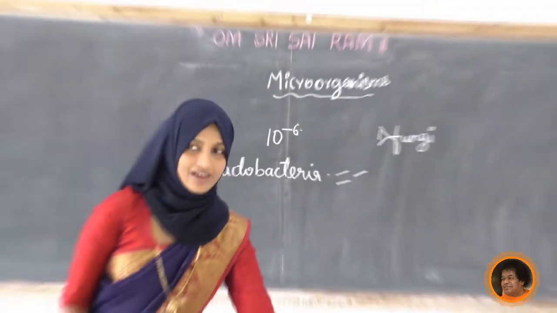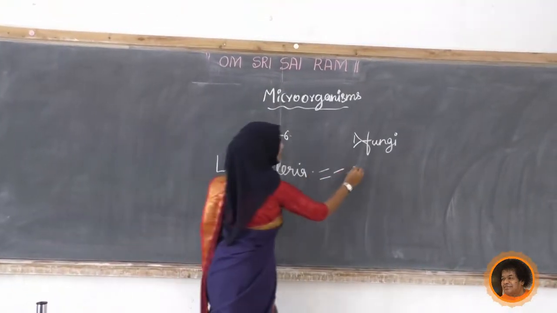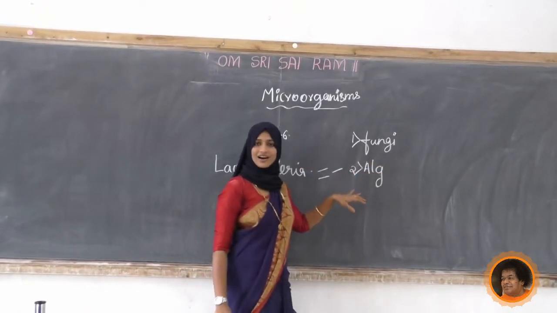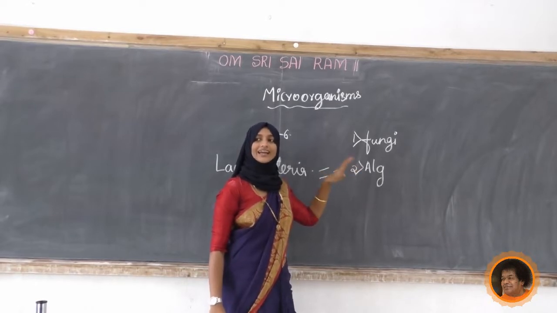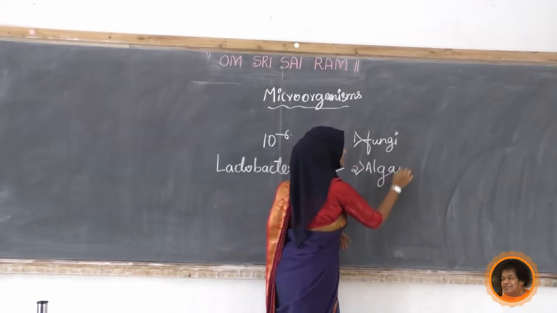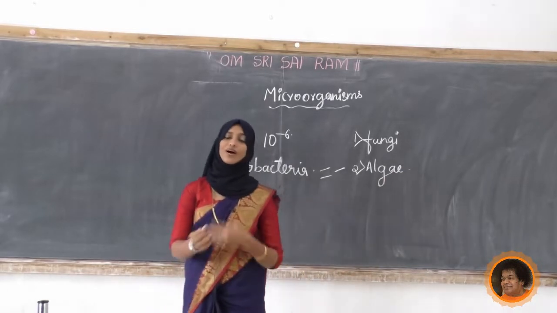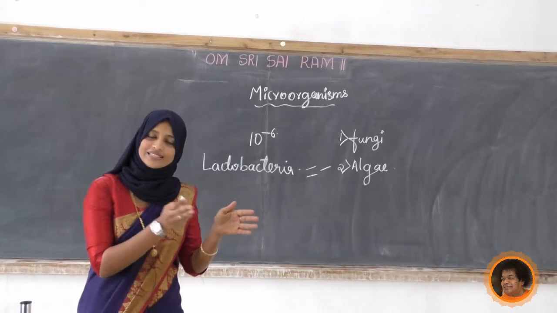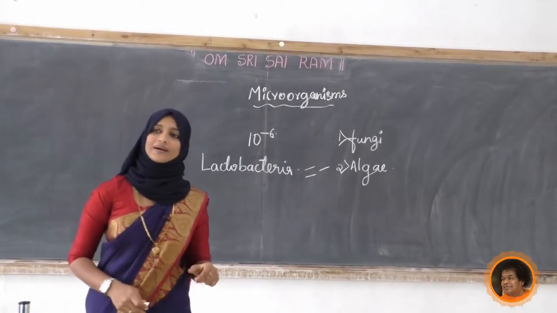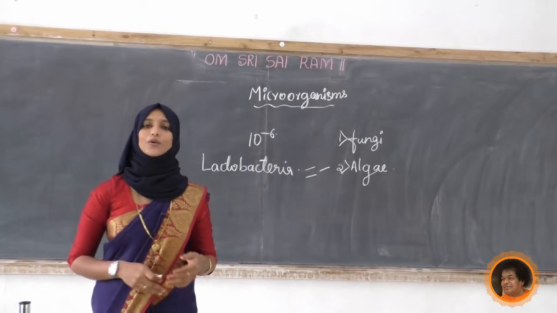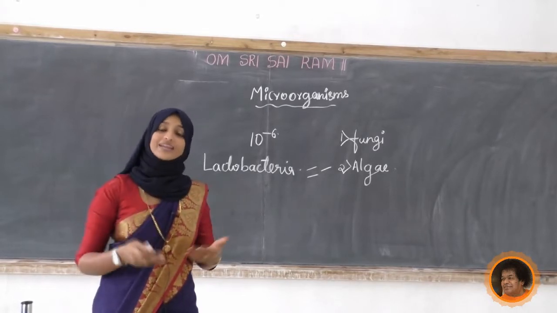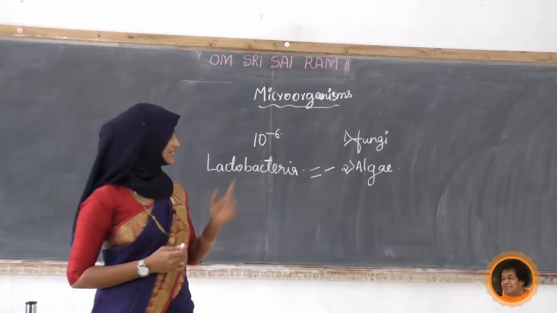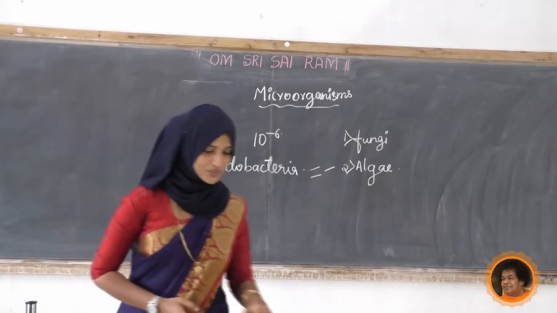Algae, so I will write algae here. Second point, algae. See, algae are always green in color. Now tell me why algae are green in color like a plant. Actually, they very much resemble plants. They can prepare their own food by the process called photosynthesis. That is algae. Next, one more thing I will show you, student.